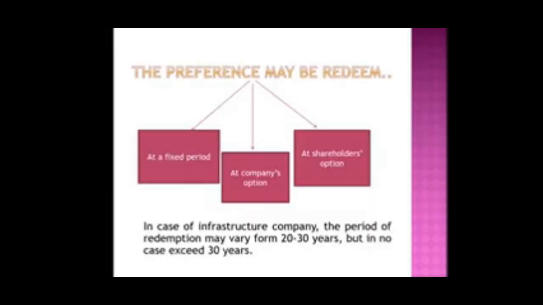So these are the three ways we can say that the company may decide the time period to redeem the preference shares. In case of an infrastructure company, the period of redemption may vary from 20 to 30 years, but in no case can it exceed 30 years.